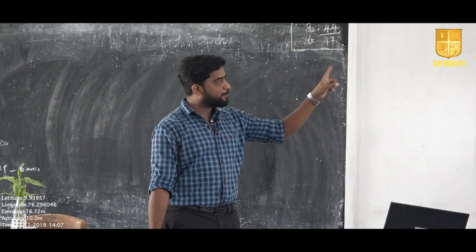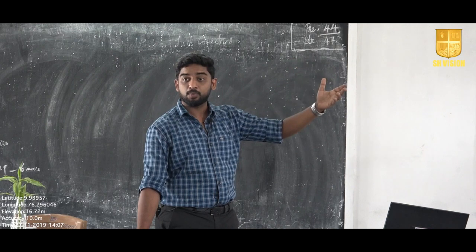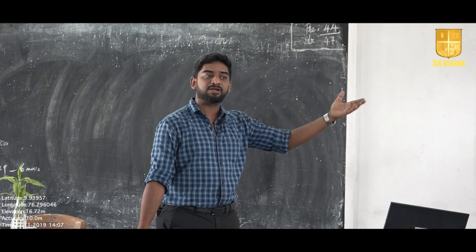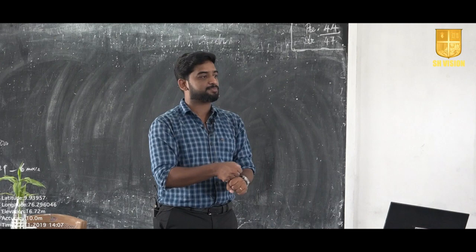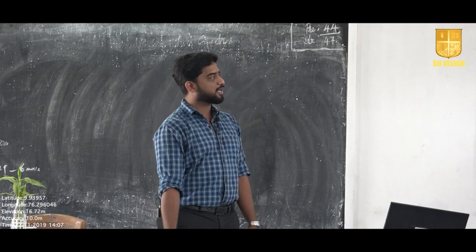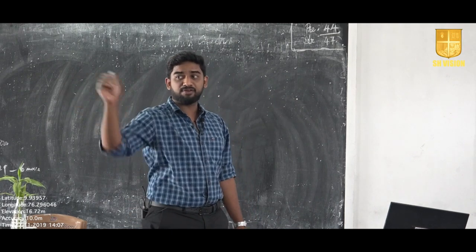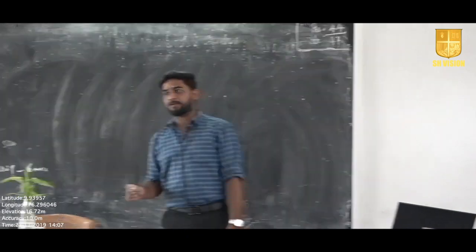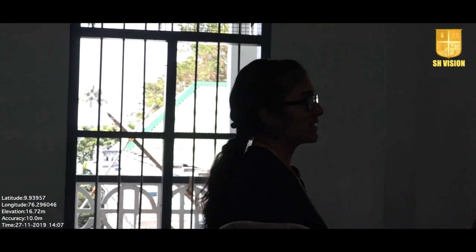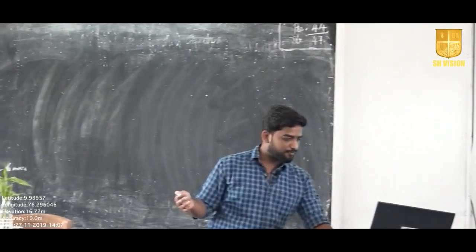Why? Any other income which can be included in other heads of income can't be attributed to this particular head. So we can say income from other sources can also be called the residuary head of income. So what is income from other sources? Tell me, what is income from other sources? Any income which is not attributable to any other head of income or a particular head of income can be called income from other sources. So it can also be called the residuary head of income.